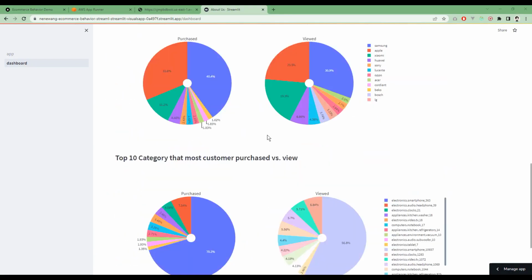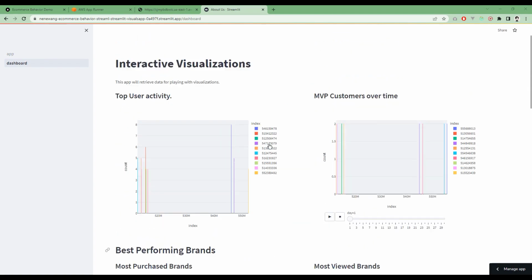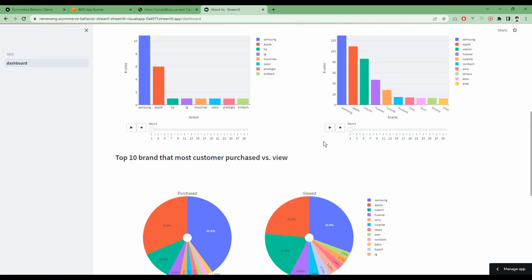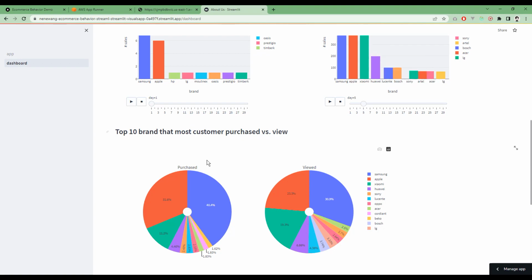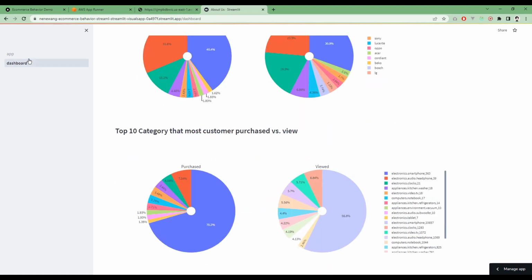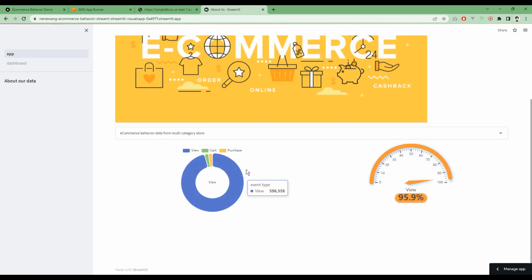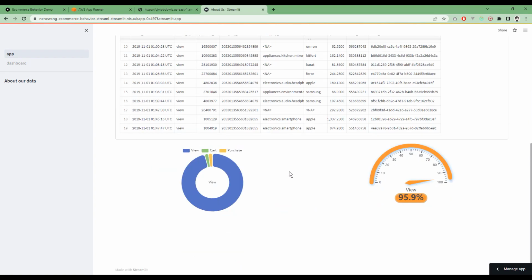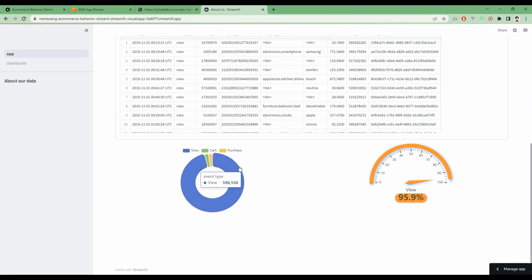This is the Streamlit application. This is more for data visualization. You can play around with the graphics and look at the changes over time and figure out different distributions, as well as check the data frame or examples of it.